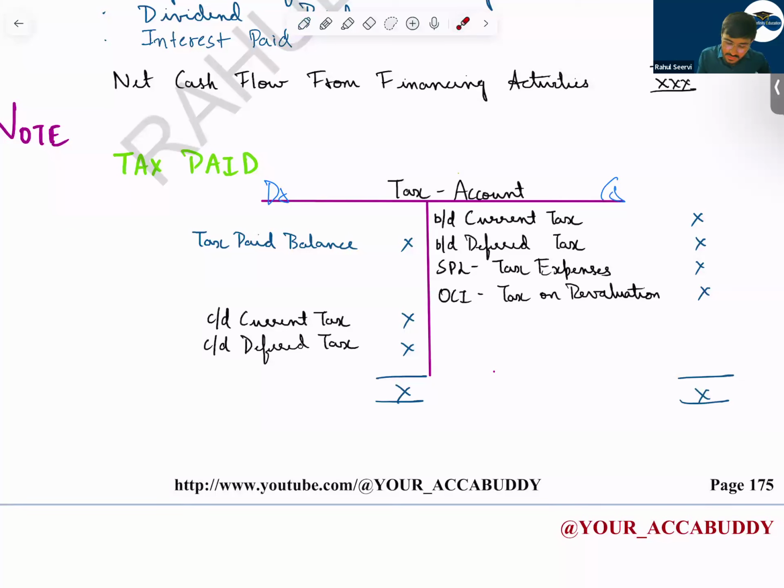Then here, whatever is the opening balance, deferred tax, current tax, you write down. Then during the year, can I say there will be income tax charge as per IAS 12? Current tax will be there, deferred tax also will be there. You have to do it. And can I say on revaluation gain also deferred tax will be there. You will add it. Then whatever is the balancing figure on the debit side will be your tax paid. If I say the balance here is 100, and the balance here is coming to 120, that means during the year we have paid 20. We have paid the 20 year tax paid.